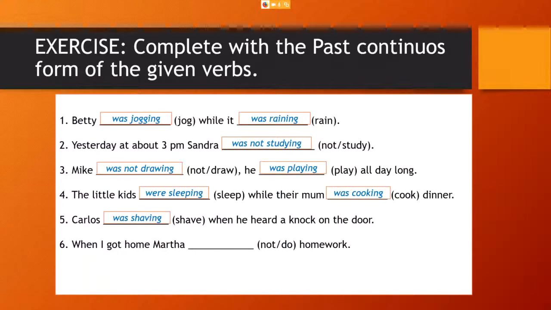Carlos was shaving when he heard a knock on the door. So an interrupted action. 6. When I got home, Marta was not doing homework. That's it.